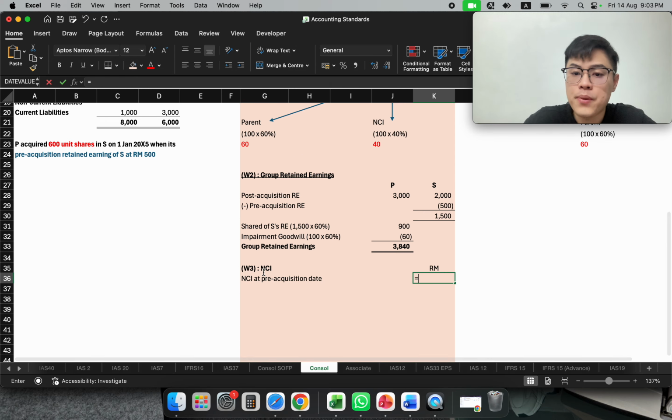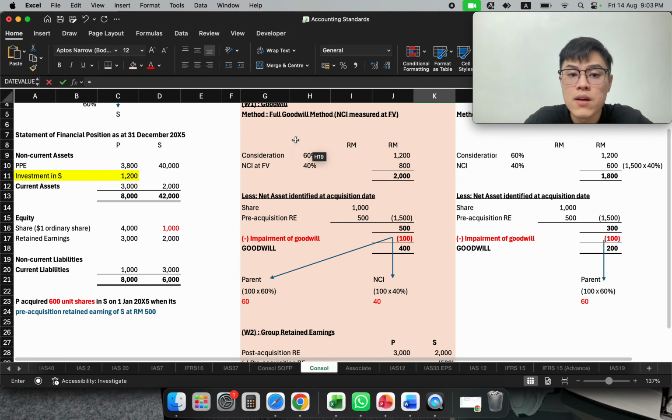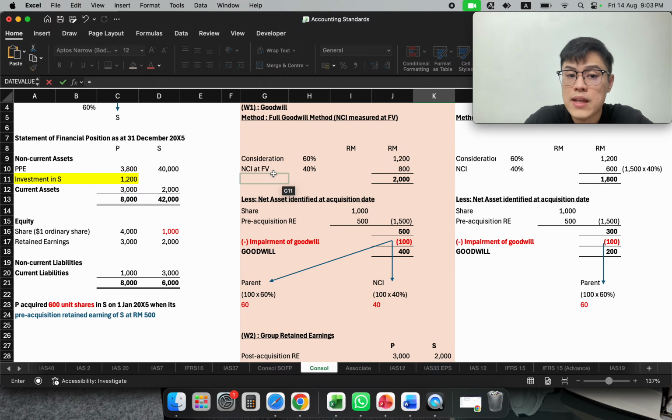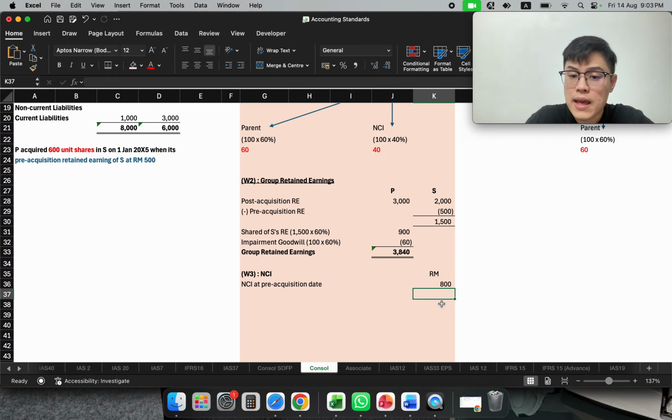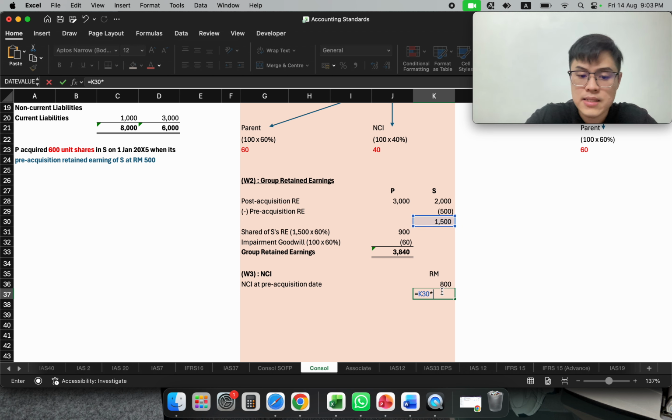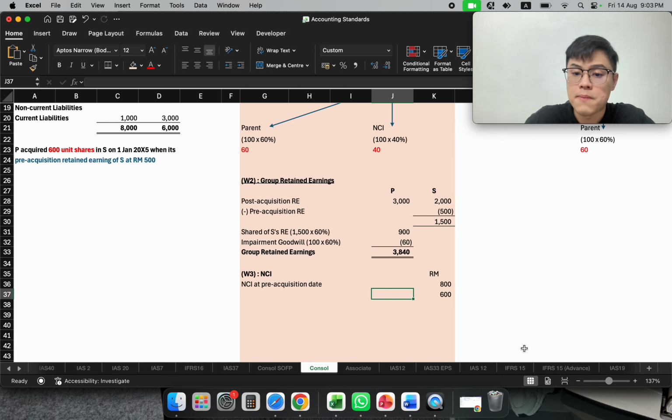So for NCI at pre-acquisition date, you can look at your goodwill. Can you see initially your NCI measured at fair value 800? So 800 will be your fair value. And just now 1,500, 60% to the parent, 40% will go into NCI because NCI will get the 40%. And therefore, that will be the share of retained earning by NCI.